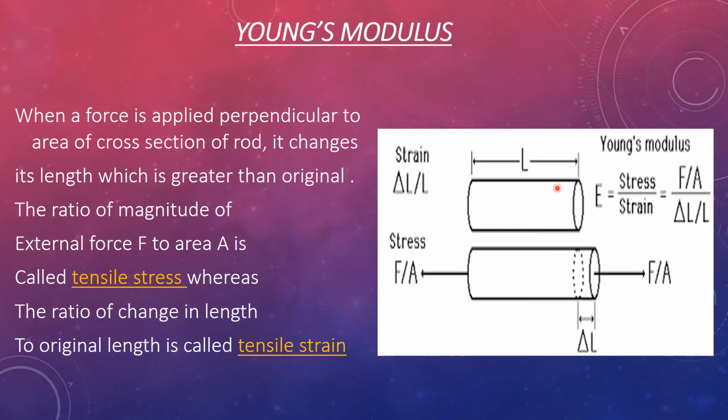And we know that the ratio of the magnitude of external force which is applied perpendicular to the area of cross-section to the area is called tensile stress, whereas the ratio of change in length to the original length is called tensile strain.